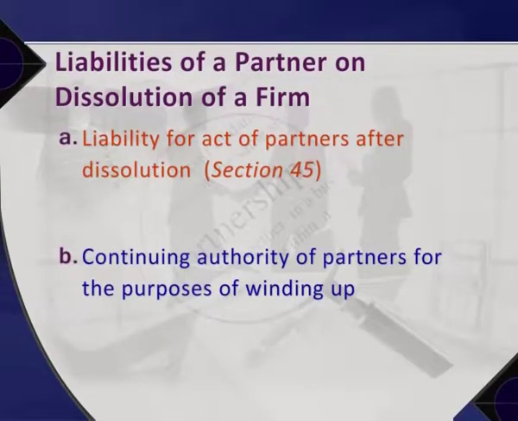Continuing authority of partners for the purposes of winding up. As stipulated in Section 47, after the dissolution of the firm, it is the continuing authority of each partner to bind the firm. They have the other mutual rights and obligations as partners of the erstwhile firm. They have the right to A, wind up the affairs of the firm; B, complete transactions begun but unfinished at the time of dissolution.